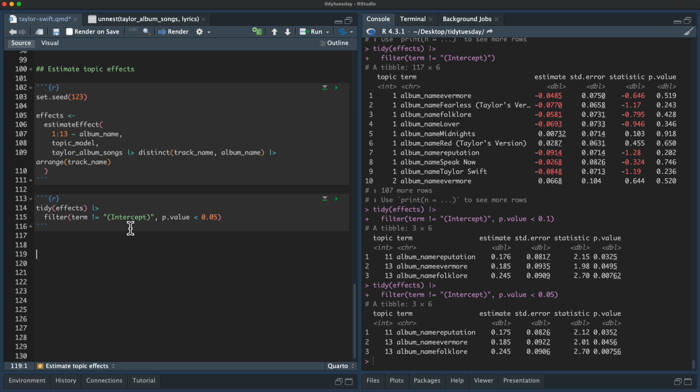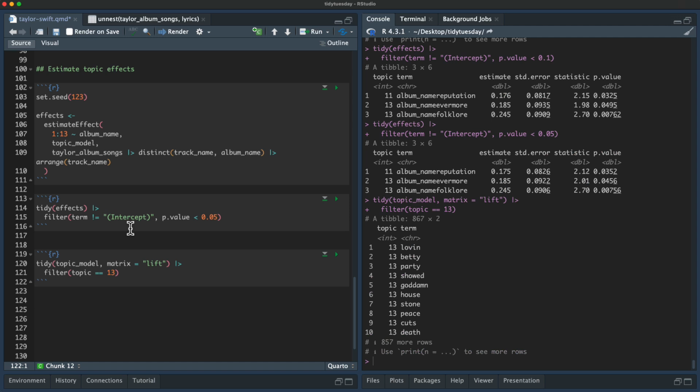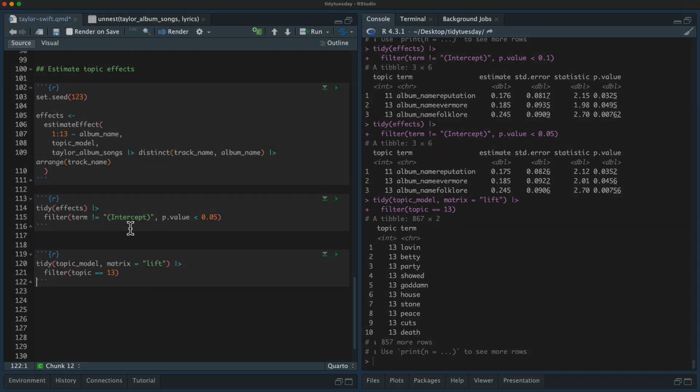So let's look at that. If I go back to the topic model and look at that lift metric again, I can say, hey, what if I only want the topics that are from topic 13? So these are the highest lift words from the topic that we have evidence comes more from Evermore and Folklore. So we see Betty, we see party, we see houses, these are definitely words that are used in Evermore and Folklore, but are not used in Taylor Swift's other albums.